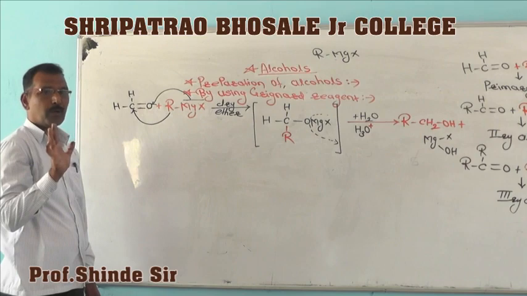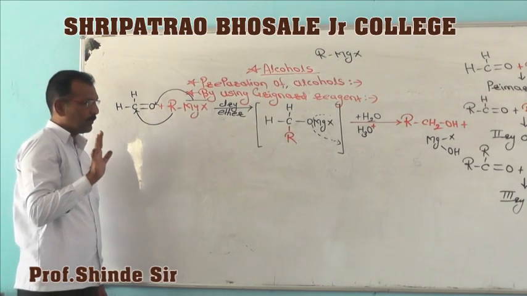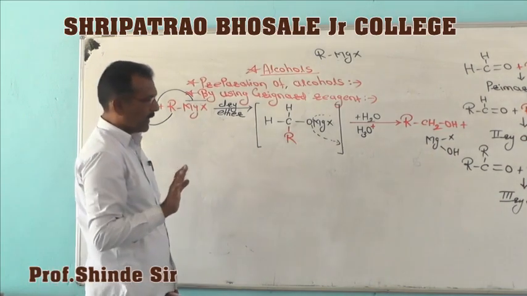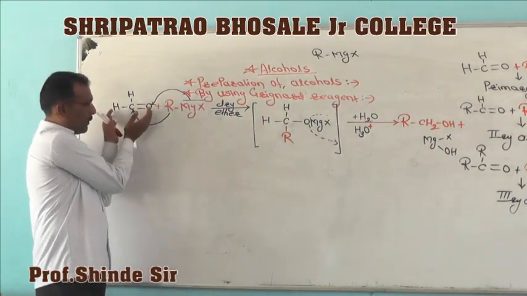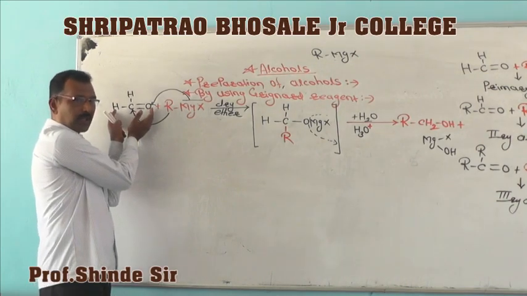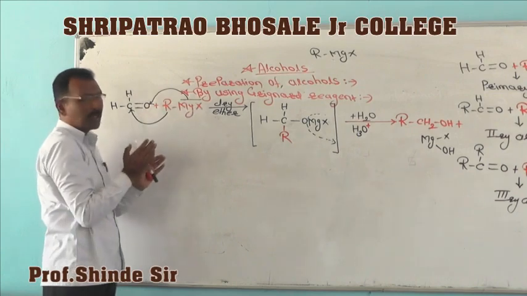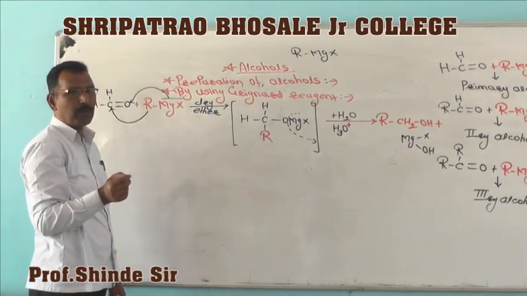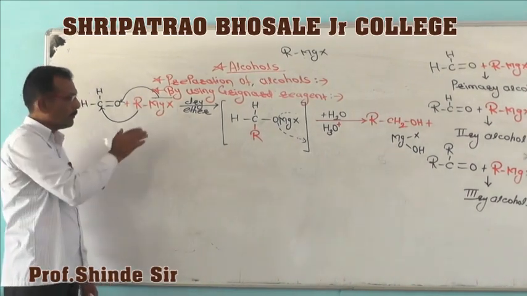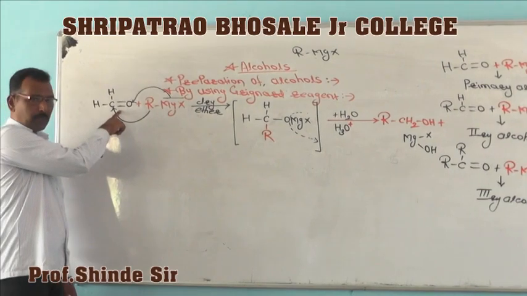What raw material you have to select, that is most important, that you should clearly understand. In the preparation of primary alcohols, one raw material, formaldehyde, is a constant here. Only changes we can make are in the Grignard reagent. So for the preparation of ethyl alcohol using Grignard reagent, one raw material is formaldehyde.